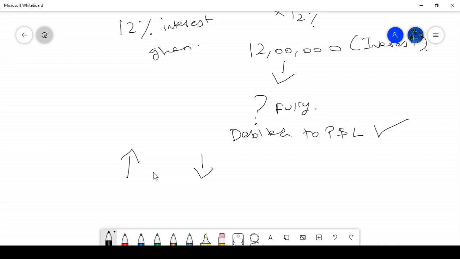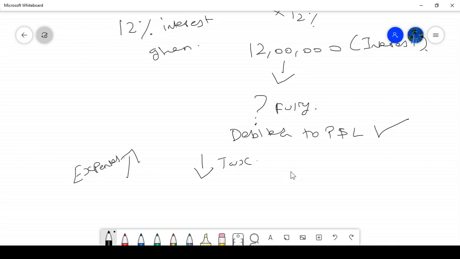Tax will be less because it is already adjusted as an expense. So my profit will be less. If my expenses are more, my profit will be less, then I will pay less tax. If my expenses are not there, then my profit will be more, and then I have to pay more tax. Correct? Simple logic.